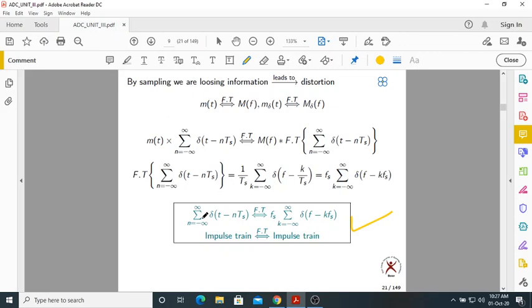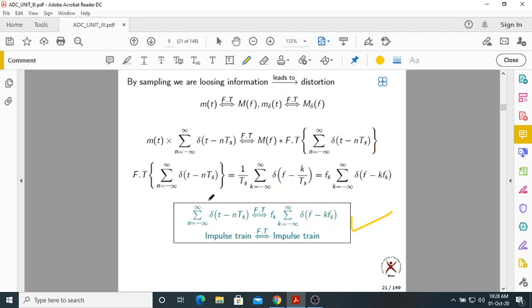I am not doing any calculations here; you can go to any standard book and you will find this. You should remember it first of all. The summation of delta(t minus nTs) has the Fourier transform Fs times the summation over k from minus infinity to plus infinity of delta(f minus kFs).